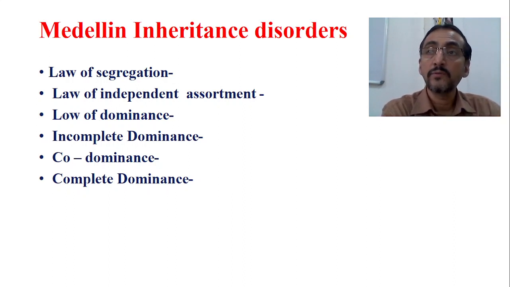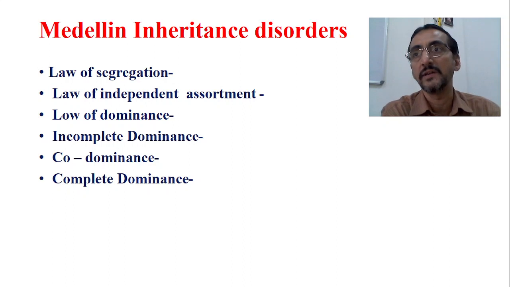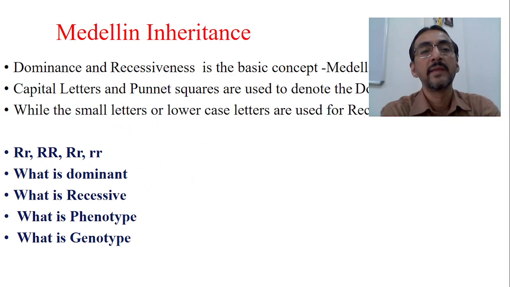So those single gene disorders which follow these rules of Mendel during the transmission of the disease from one generation to another, or even a disease-free condition physiologically, when there is transmission of qualities from the previous generation to the next generation, obey these rules and regulations to some extent, and therefore these disorders are called Mendelian inheritance disorders. Okay, so we will see the details.